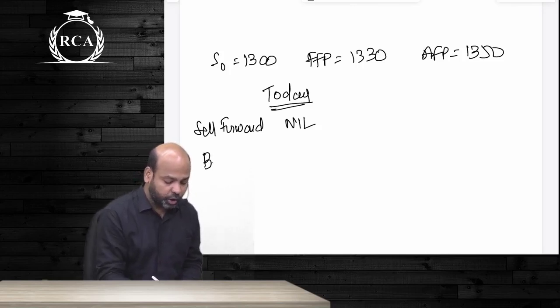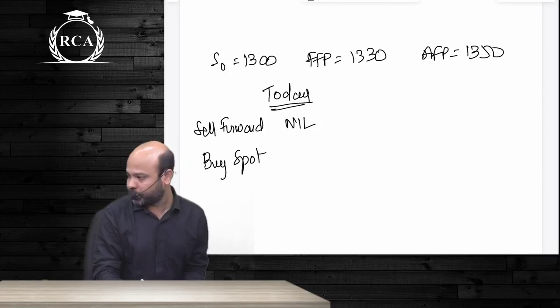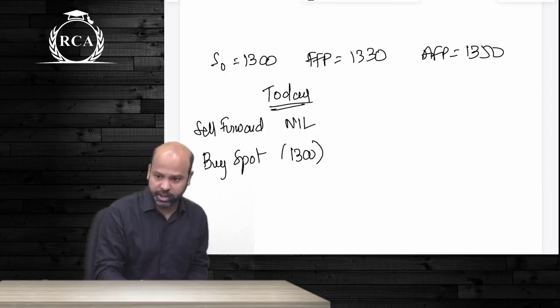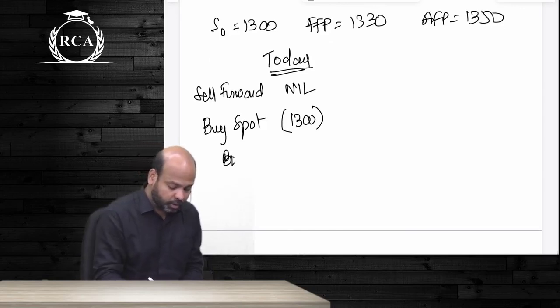Opposite position you will do in the spot market. What will you do in the spot market? Buy at what price? Outflow of 1300. You will not want to put money from your pocket. So what will you do here? Borrow how much?